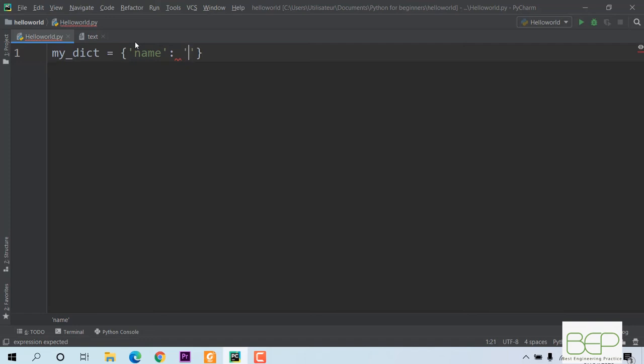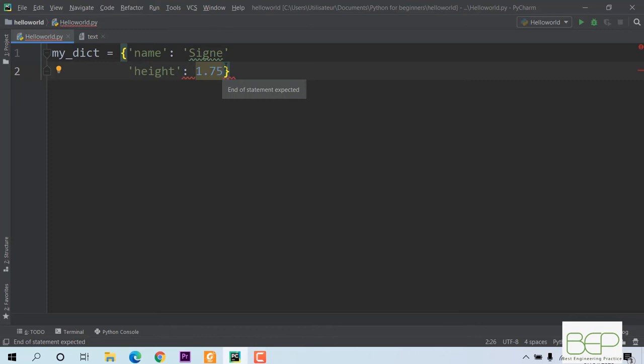For example, another string, I can say Seen, that's my name, and I can put the second key, which is the height. Don't forget to put quotes. So I cut this and I paste here. I put 2 points, maybe 1.75. Notice that the height here is a float data type.